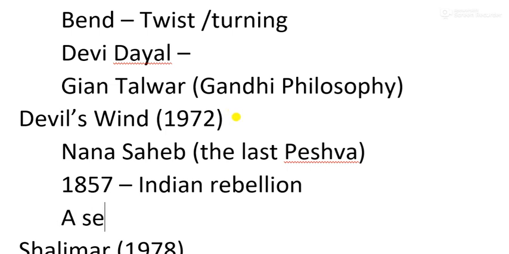What is a sepoy? Sepoy is the term used for the Indian soldier that was working in the British Army. So an Indian soldier or a sepoy rebelled against the British Army. That is also related to this work.